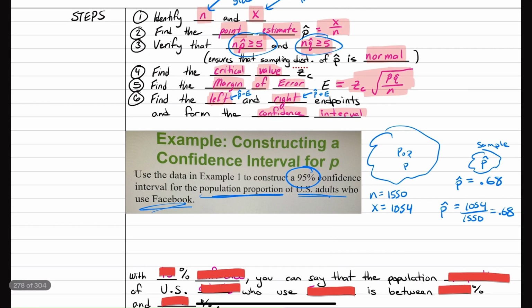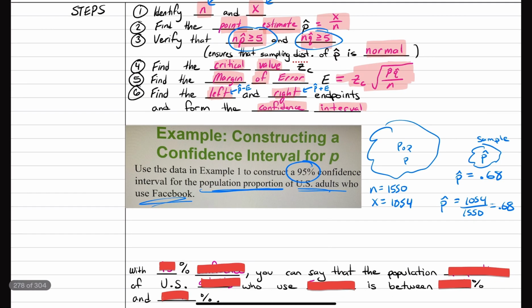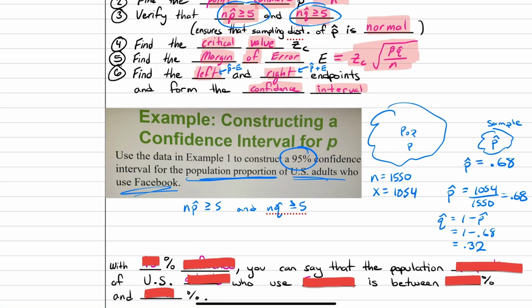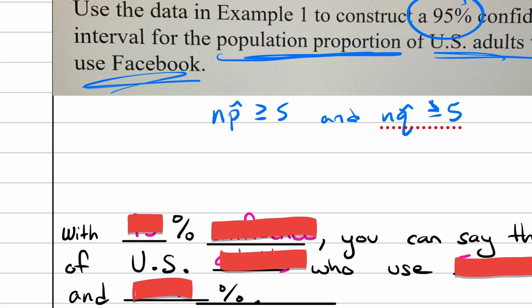Next thing, verify n times p hat is greater than or equal to 5, and n times q hat is also greater than or equal to 5. Well, remember, q hat is just 1 minus p hat. So q hat would be 1 minus 0.68, which means that q hat is 0.32. So let's go ahead and verify these things.